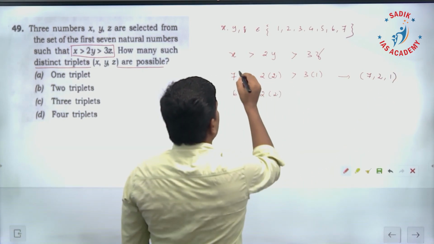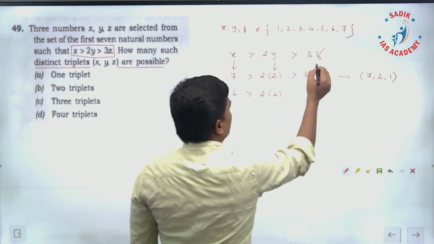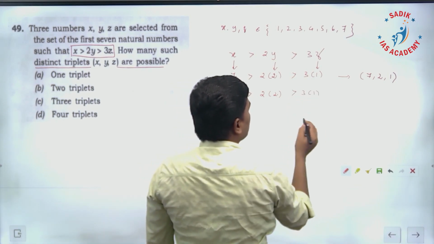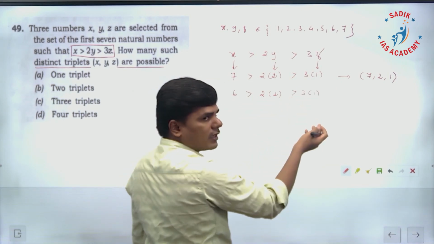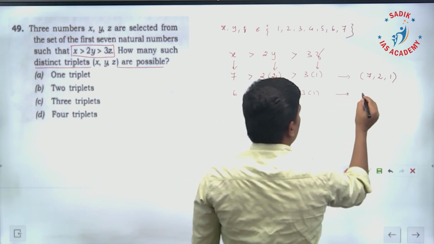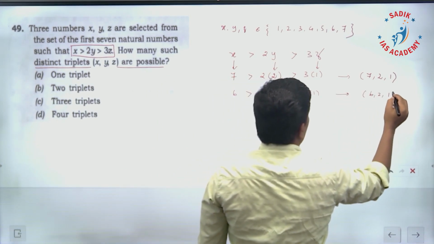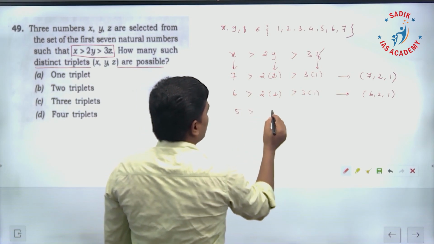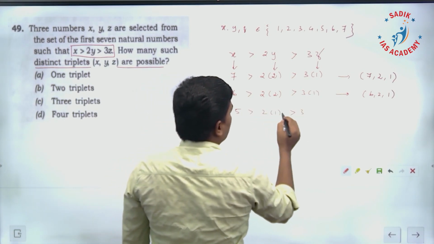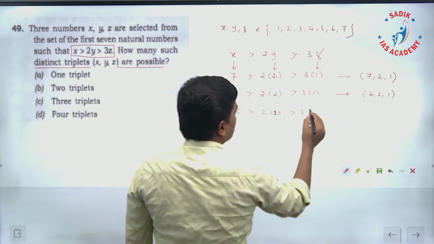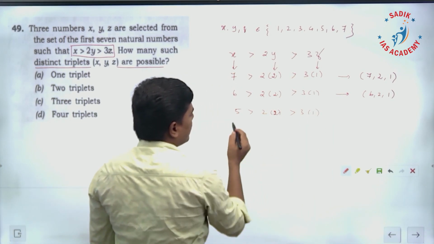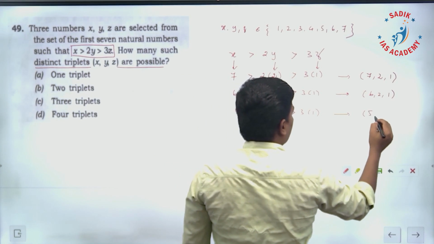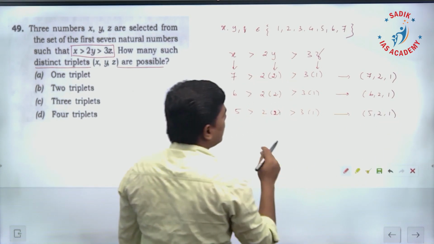In the place of x, y, z, what is it that I am replacing? Then this is going to be 3 into 1. So 6 is greater than 4, 4 is greater than 3. Therefore, this is another triplet, 6, 2, 1. Next, same thing, 5 greater than 2 into 2, greater than 3 into 1. So 5 greater than 4, 4 greater than 3. This is another triplet, 5, 2, 1. 3 we have.